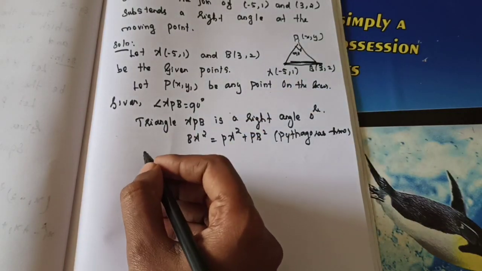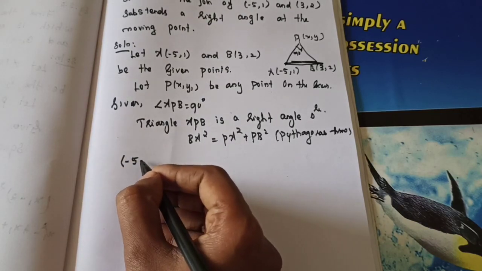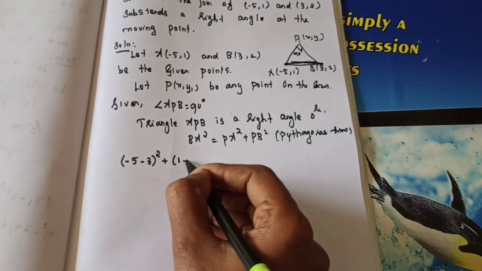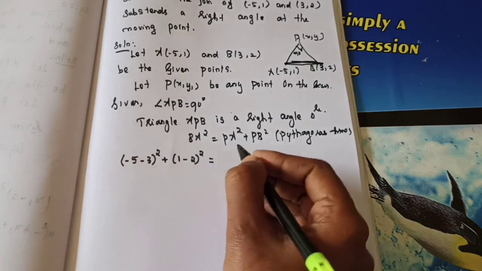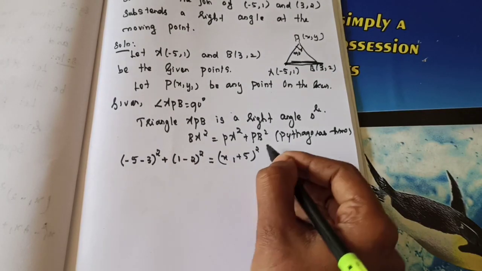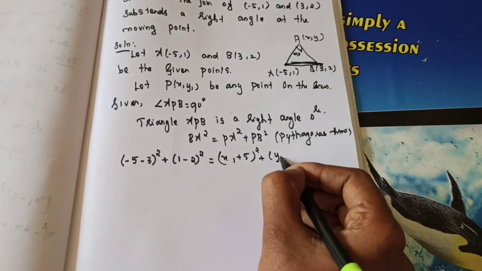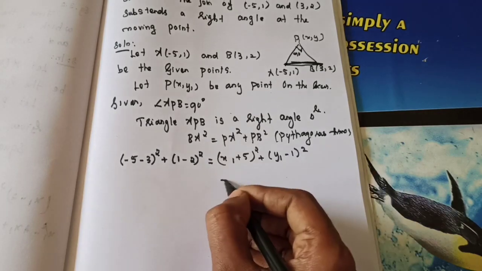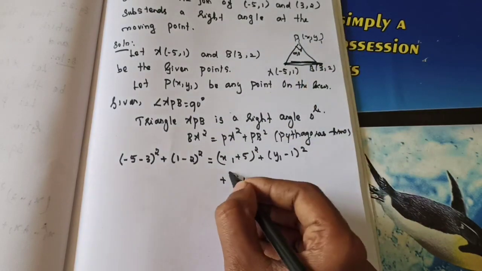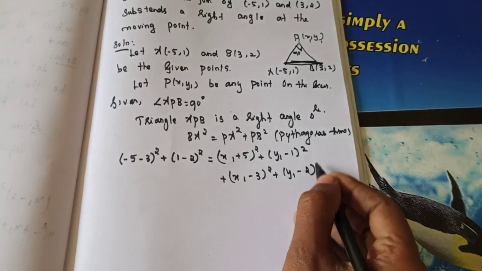BA, is it right? So it's the distance formula. x2 minus x1 the whole square, so minus 5 minus 3, the whole square, plus 1 minus 2 the whole square is equal to PA square, means x1 minus of minus, plus 5 the whole square, plus y1 minus 1 the whole square. Same as next, PB square means x1 minus 3 the whole square plus y1 minus 2 the whole square.